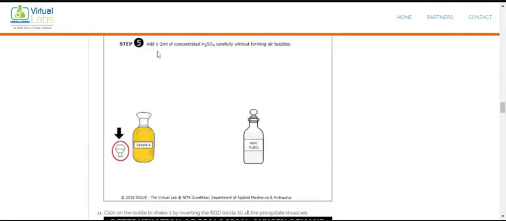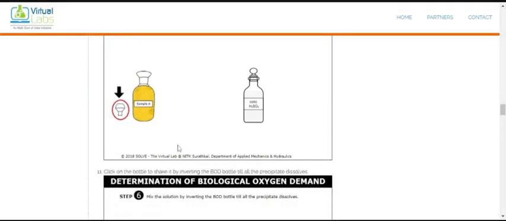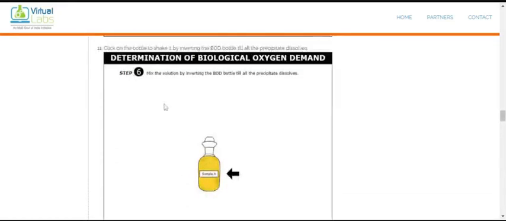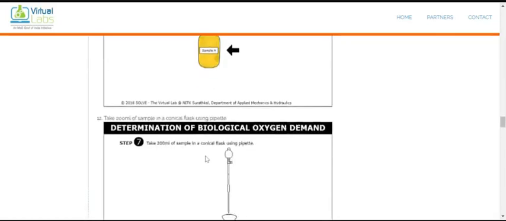So you see here there is a formation of some turbidity, a solid material. We call it a precipitate. Now mix the solution by inverting the BOD bottle till the precipitate dissolves. We have to shake it so that all the precipitate disappears. If you find some precipitate appearing there, then again we add some amount of H2SO4 so that it disappears. This is the process.